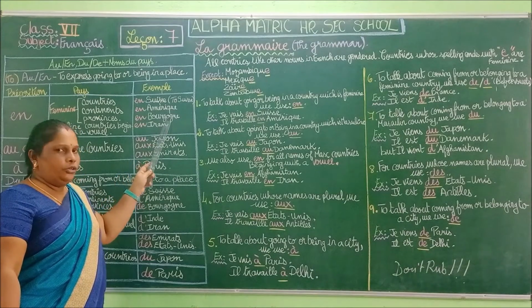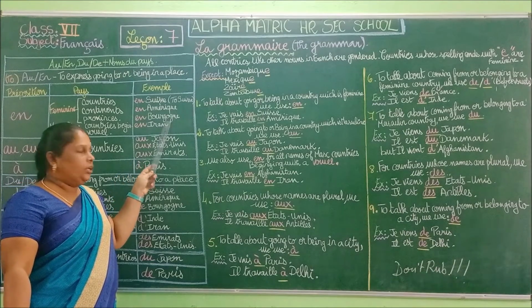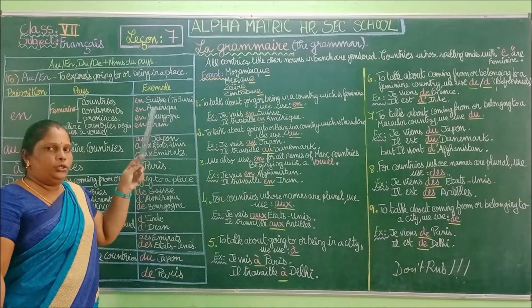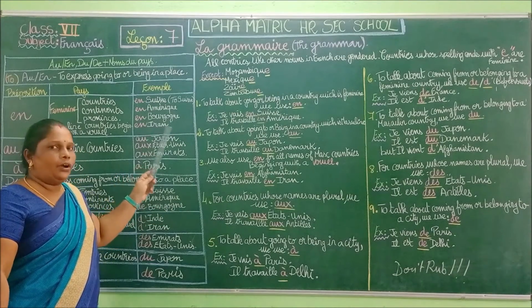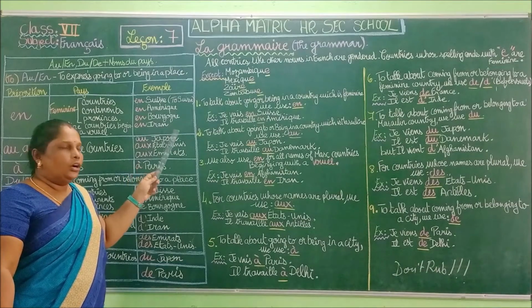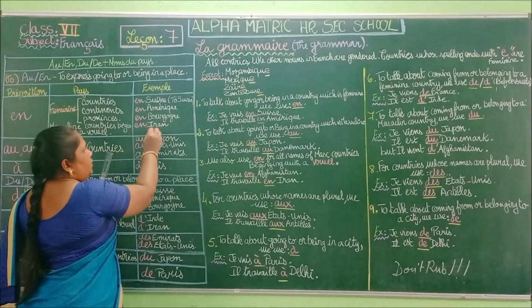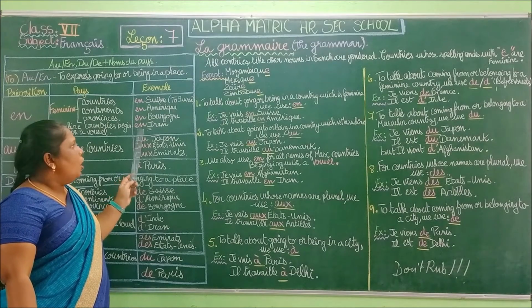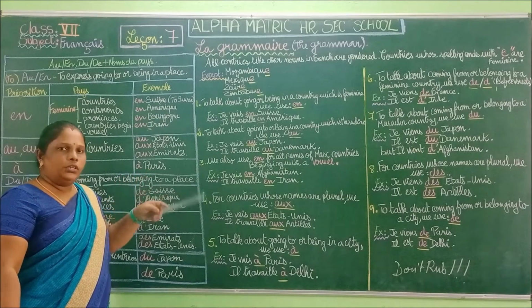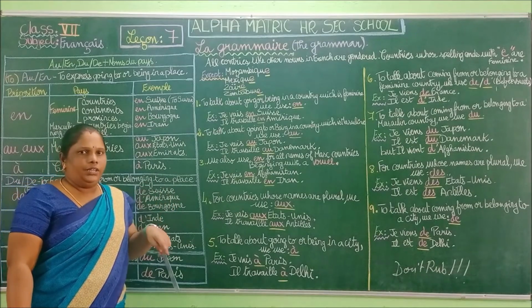En Bourgogne, Bourgogne is a province. So en Bourgogne, to Bourgogne, and in Bourgogne. En Iran. So en Iran, you can see the bubble, so it's a masculine name. So en Iran, to Iran and in Iran.